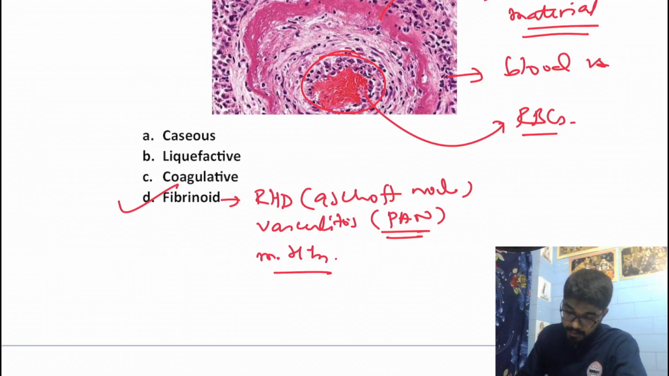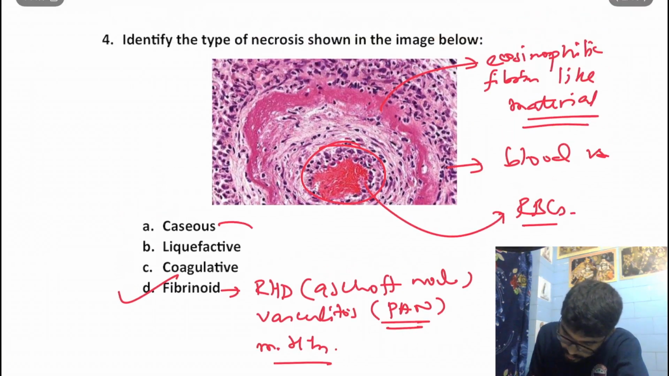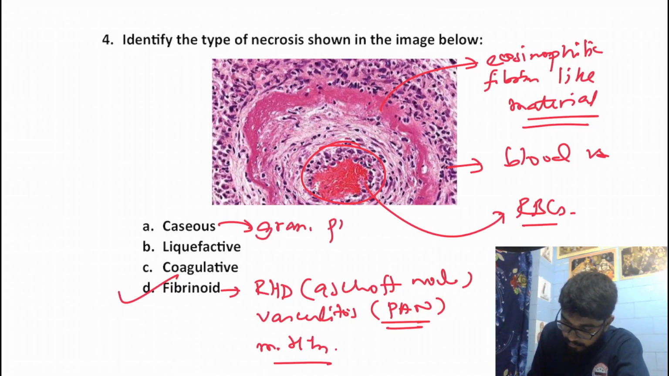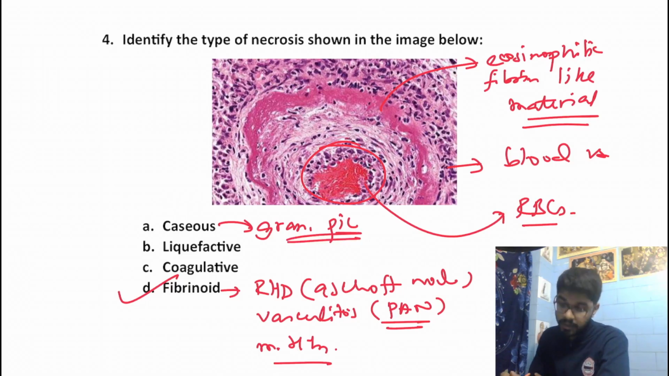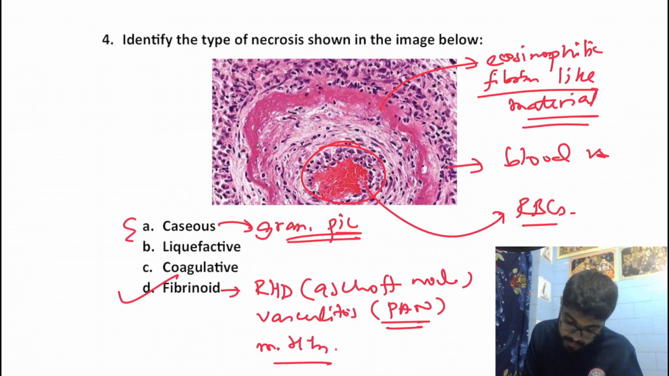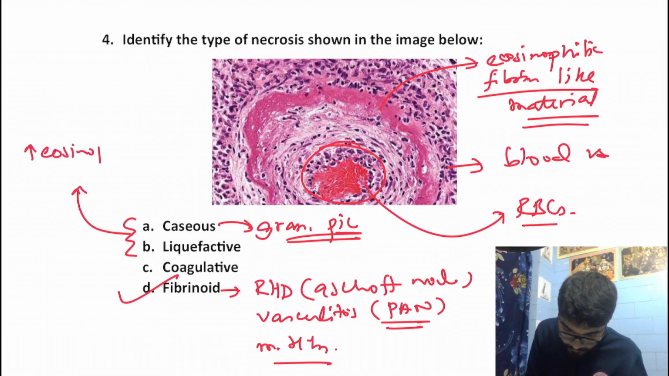Okay. If we look into the other options, in caseous necrosis in TB, we would get a granulomatous picture, right? In liquefactive and coagulative necrosis, we would get an increase in eosinophilia, but not such fibrin-like deposits. Over here, there would be increase in eosinophilia.